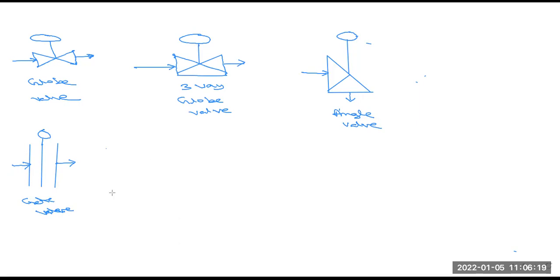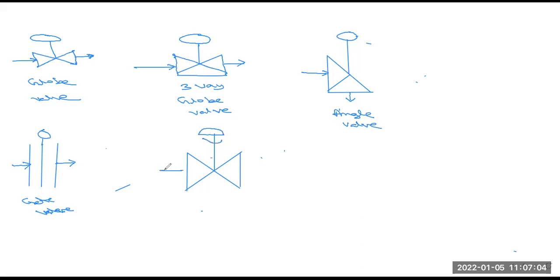Saunders type. This is another knob, that is a half circle.